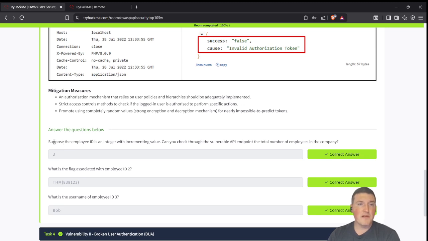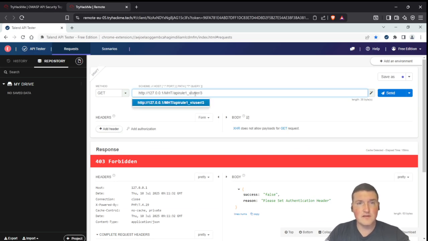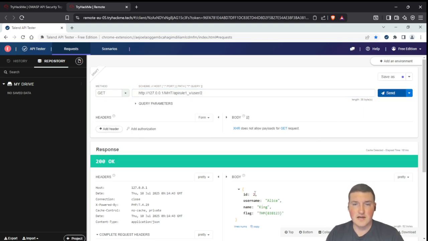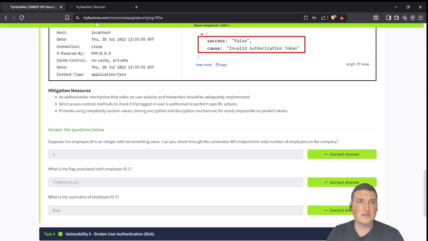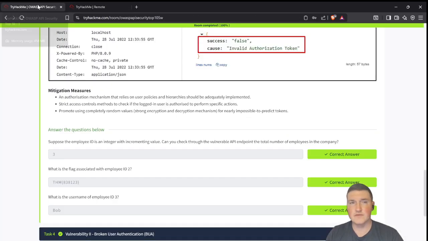So suppose the employee ID is an integer with incrementing value. Can you check through the vulnerable API endpoint the total number of employees? We already did that. That was 3. What's the flag associated with employee number 2? Well, let's change this back to V, and then we'll go to 2, and the ID, username Alice, name King, the flag associated right there, 838123.